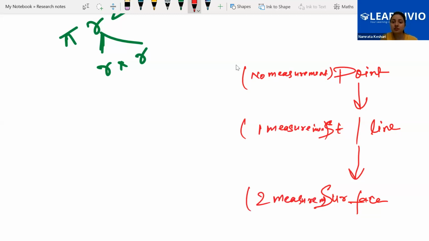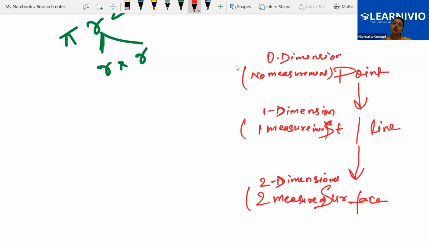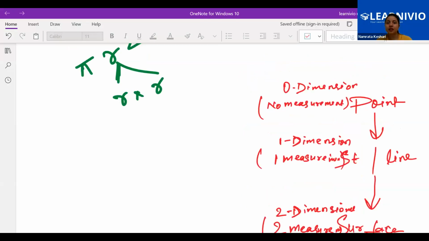So the second one we call 1D, one dimension. The third one we call 2D, 2D geometry, two dimensions, two measurements. And the first one, no dimension, zero dimension. So far, is it clear to everyone? Yes, ma'am.